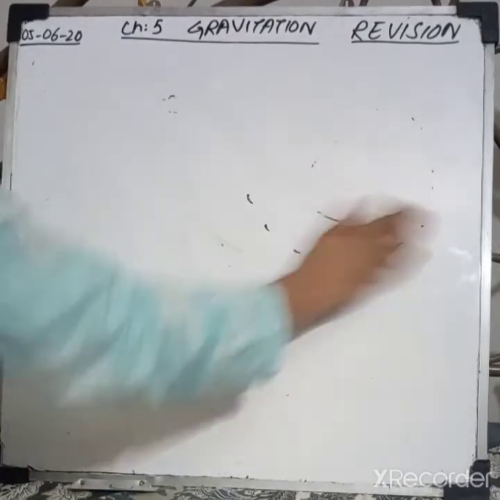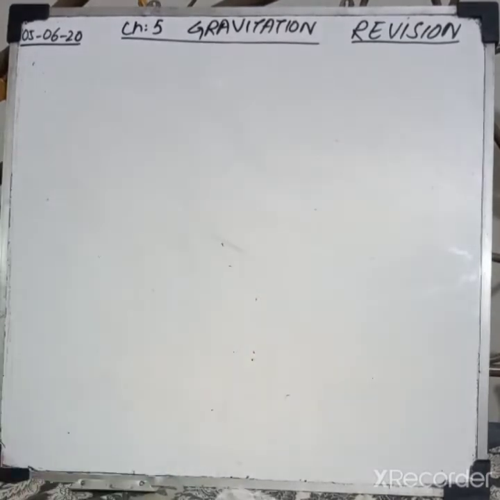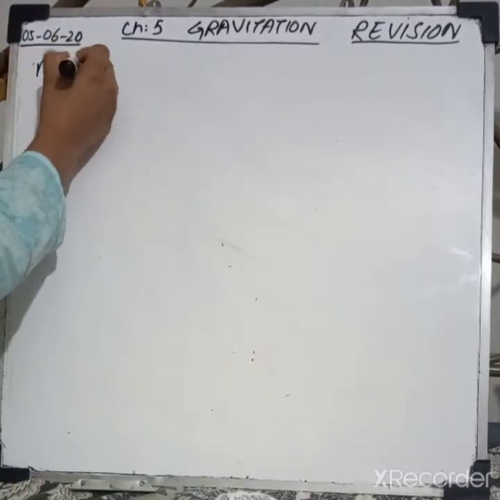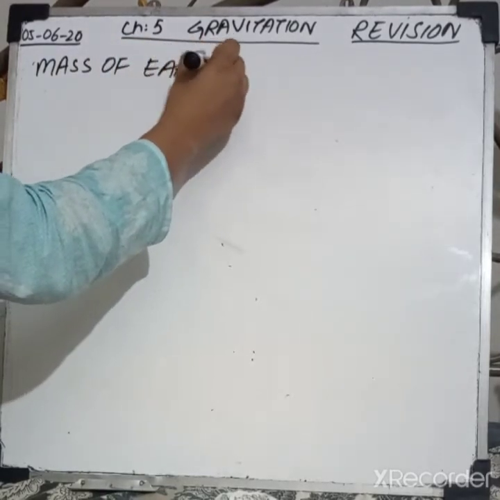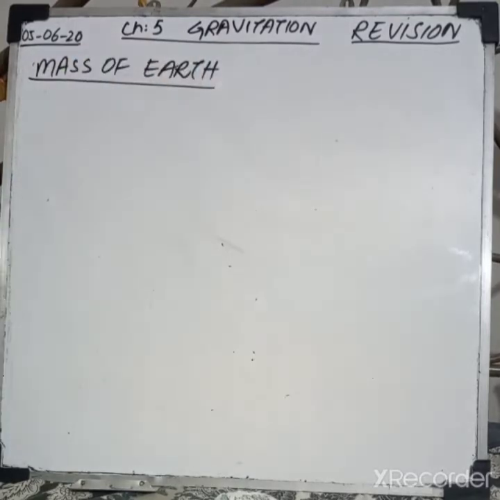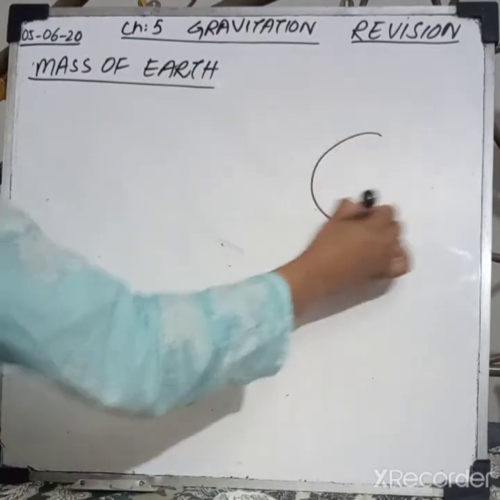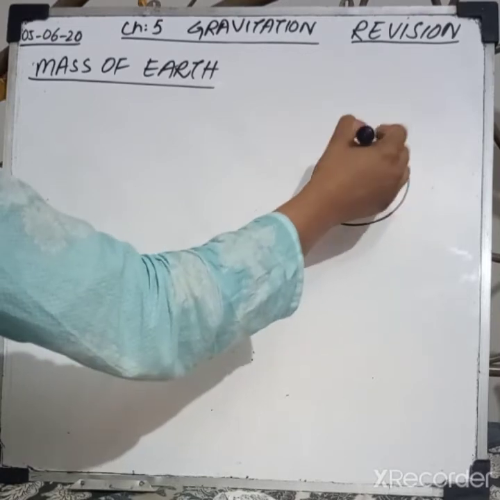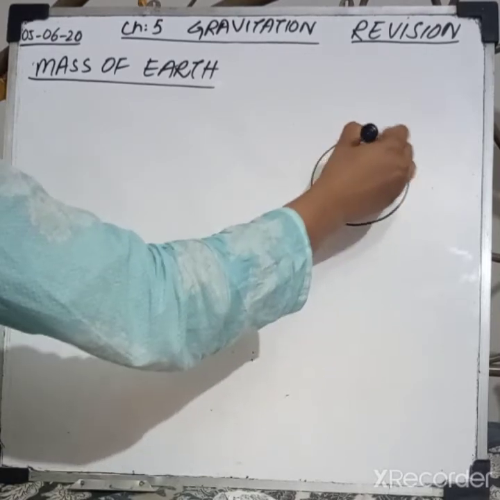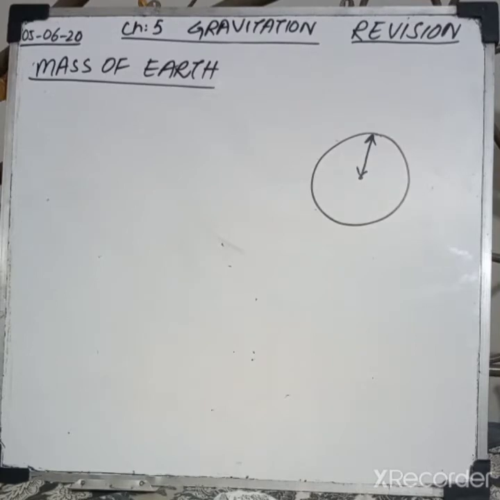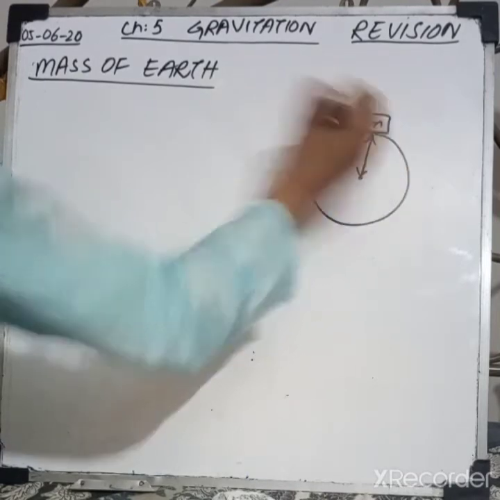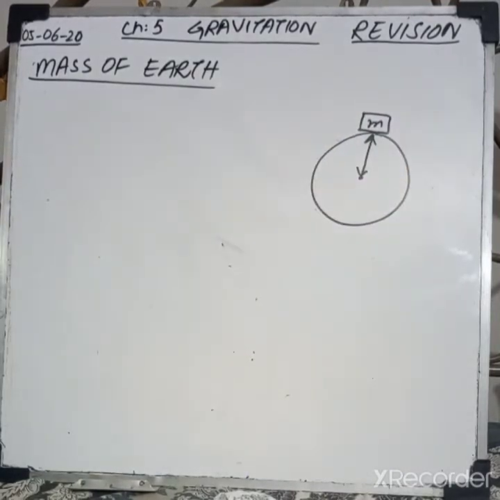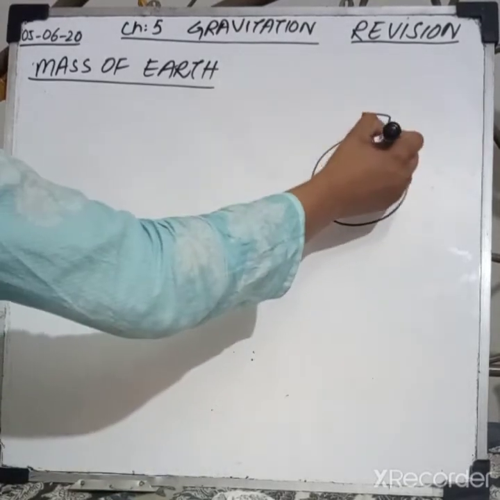Now we will discuss the mass of earth. How can we find out the mass of earth? By using the law of gravitation. According to the law of gravitation, every body present in the universe attracts every other body towards itself with a force which is directly proportional to the product of the masses and inversely proportional to the square of the distance between their centers.